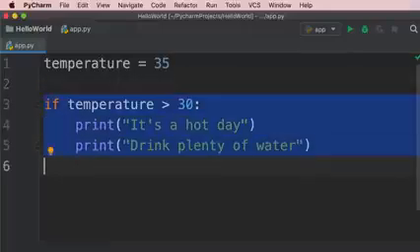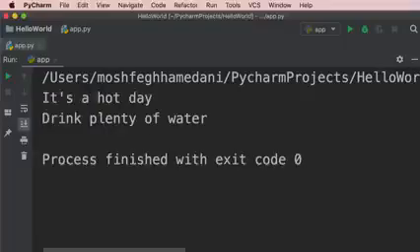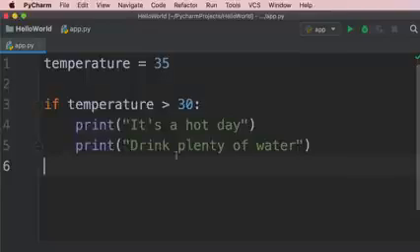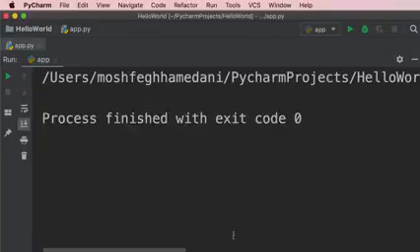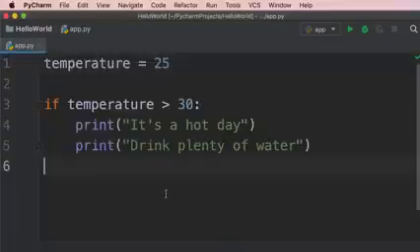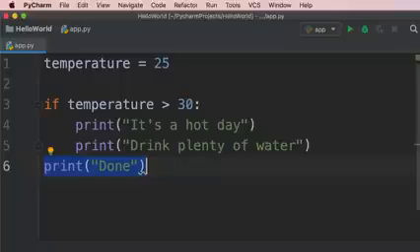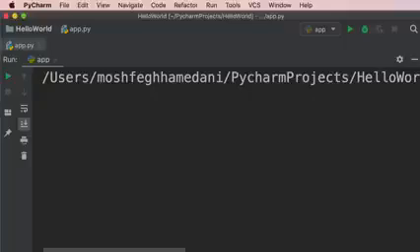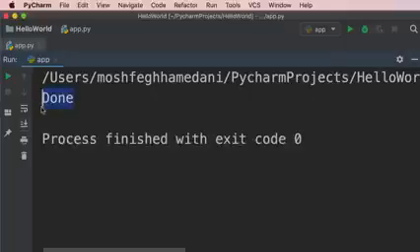Now, let's run the program and see what happens. So we see these two messages because the temperature is greater than 30. Now, if I change the temperature to 25 and run the program again, we don't see anything, okay? Now, after this block, let's print "done". Because this code is not indented, it will always get executed. It's not part of our if block, okay? So take a look. Here's the done message.